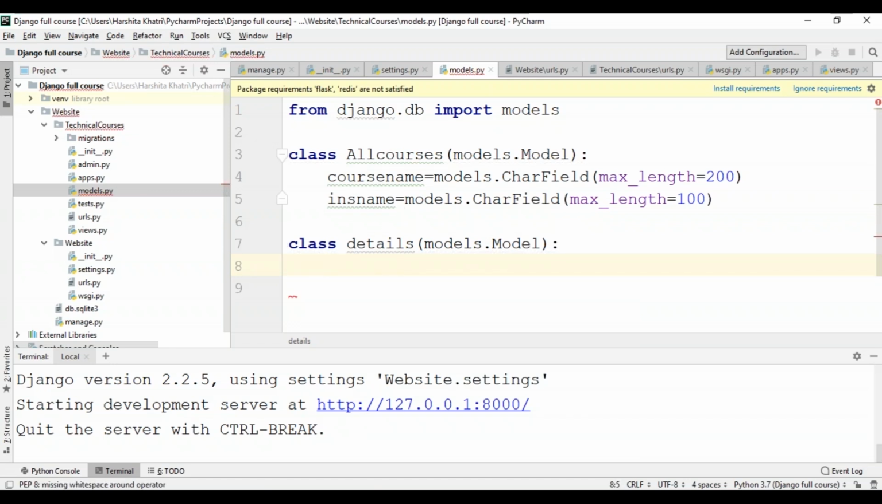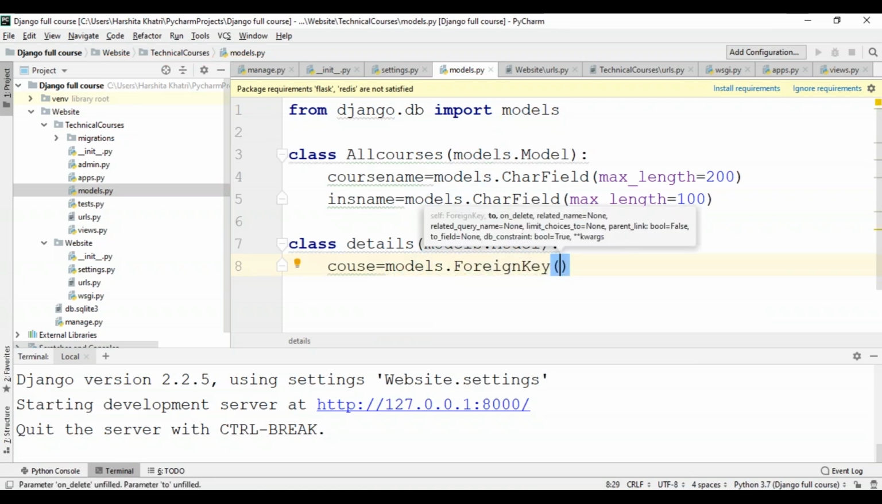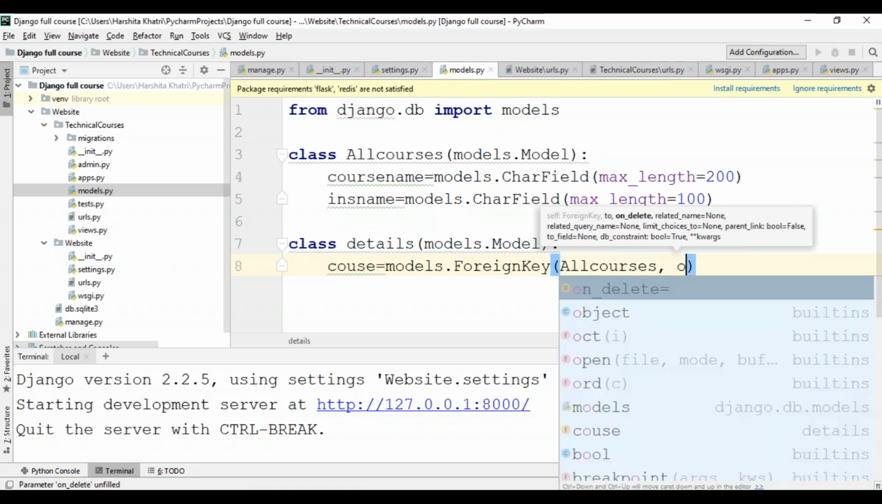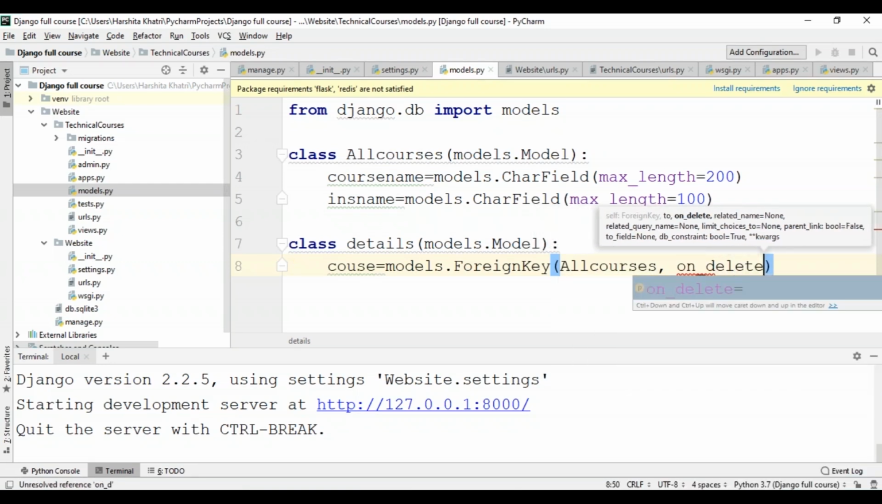Before I do that, I'm going to create another variable, say course, and using this variable I'll connect this subclass to the main class using the foreign key method. To do that, I'll type models.ForeignKey. And since this method is inheriting the all courses class, I'll type all courses. And then I'm going to use the on_delete function. Now you all might be wondering why I'm using this function. I'll tell you that in a while, and I'll type